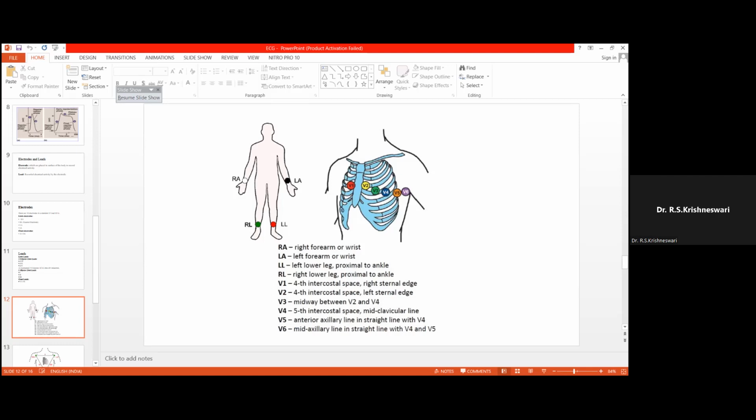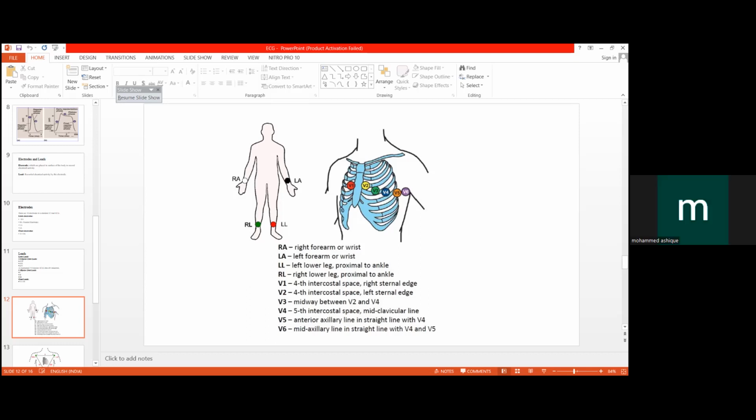So I repeat, regarding the chest leads, V1 is in the right fourth intercostal space, just near to the margin of the sternum. V2 is in the left fourth intercostal space, just near to the margin of the sternum. V4 is in the fifth left intercostal space in the mid-clavicular line. V3 is placed in between V2 and V4. V5, fifth left intercostal space in the anterior axillary line. V6, left fifth intercostal space in the mid-axillary line.